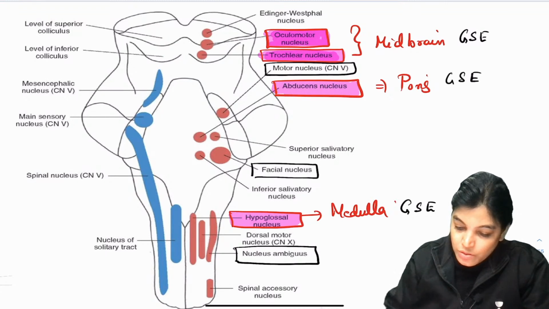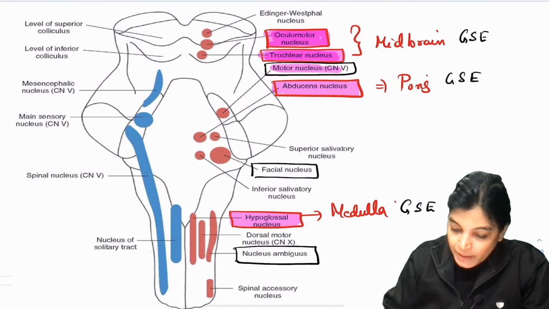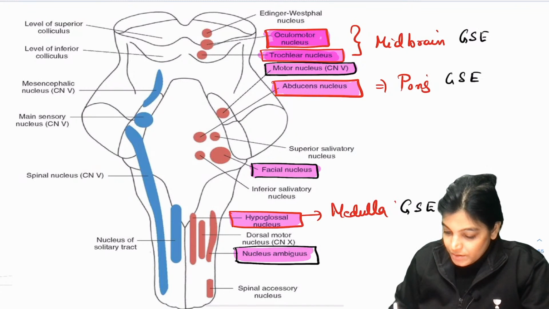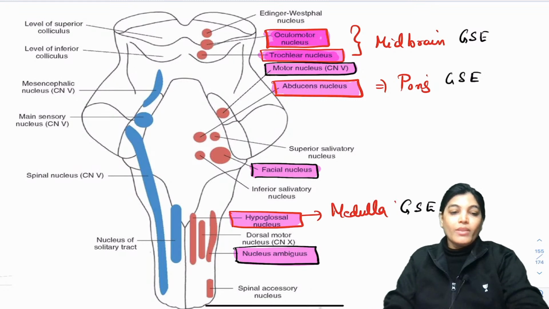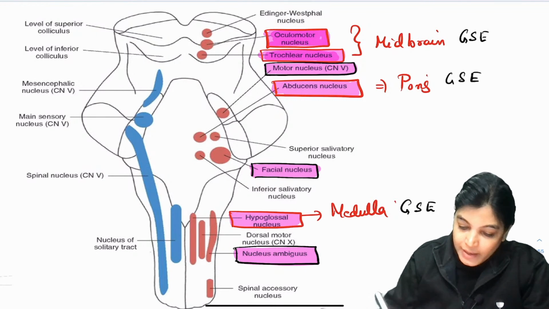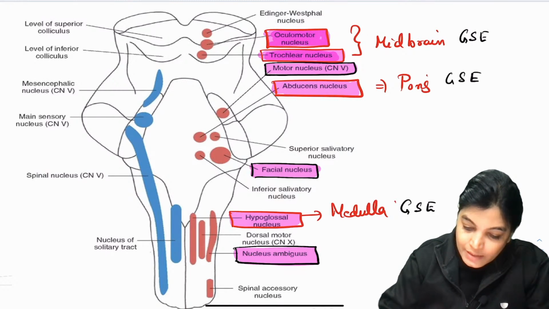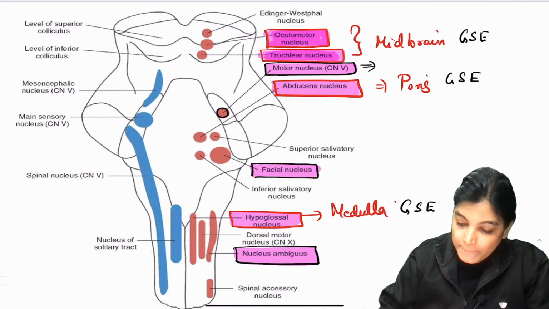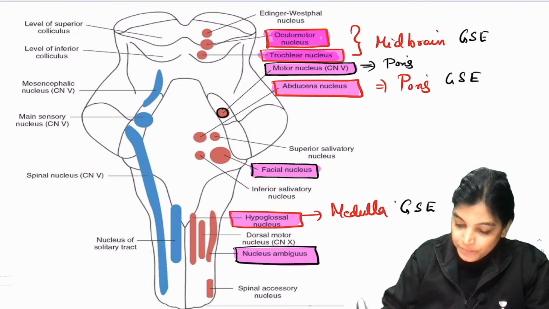Again, I would like to use the pink, the red color only. These 3 nuclei are the nuclei of special visceral efferent. Here you can see the trigeminal motor nucleus. This one is located in the upper part of the pons.